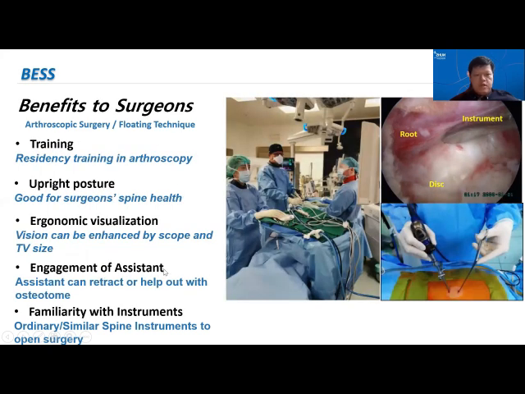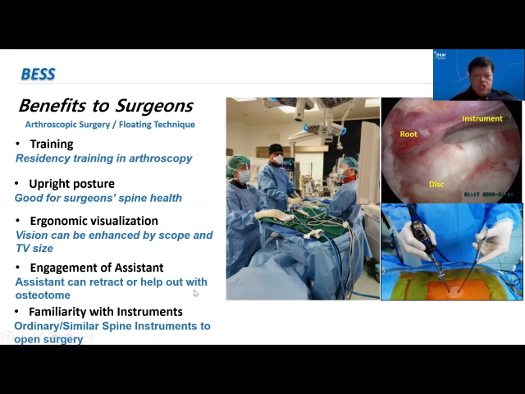The benefit to a surgeon is that we are also familiar with this from our training as arthroscopic surgeons in orthopedics, in the shoulder and knee, and it can be extrapolated to the spine, using the same triangulation. This upright posture allows us to prevent degenerative conditions of our own spine. Ergonomic visualization can be enhanced by the scope and TV size. As our vision gets poorer over the years, we can have a bigger TV as well as a nicer high definition scope, for example.